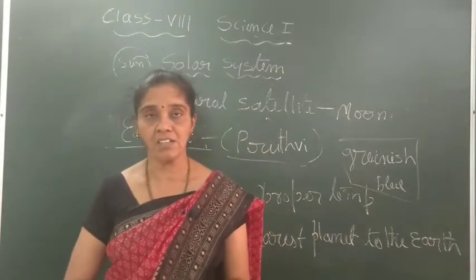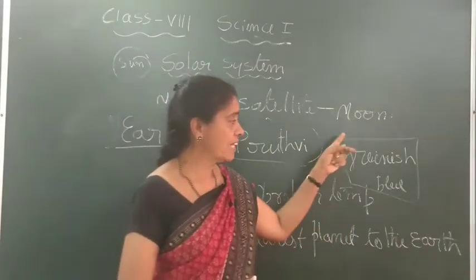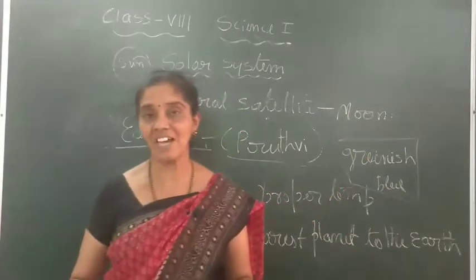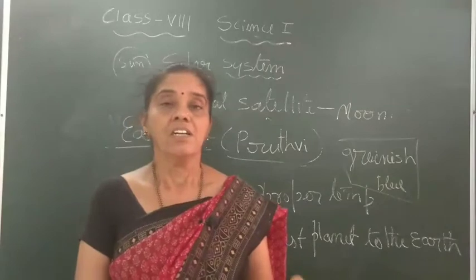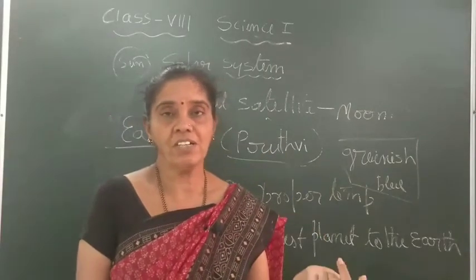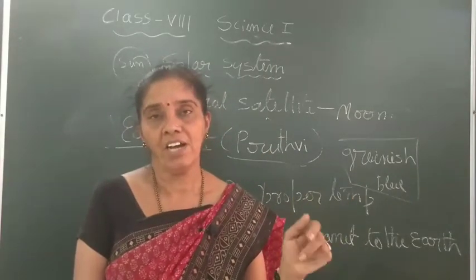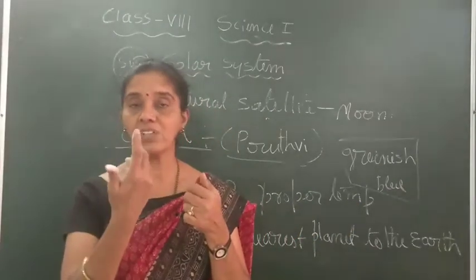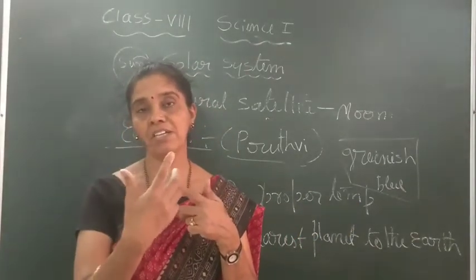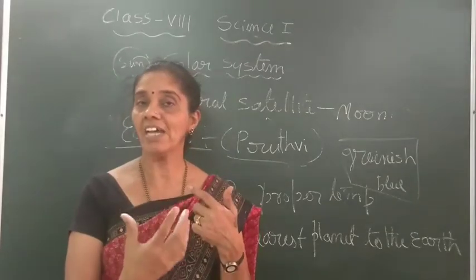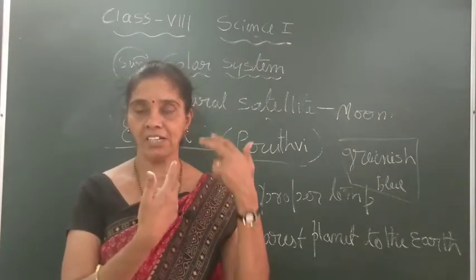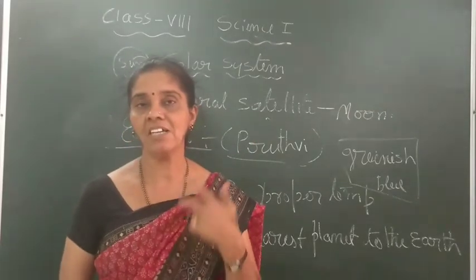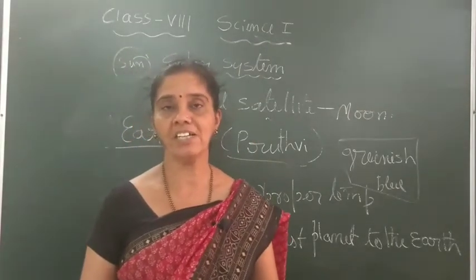The Moon is the natural satellite, and Earth is rotating around its axis. And due to this rotation of the Earth, we have day and night, because the sun is at the center. When Earth rotates, the face which is toward the sun has day, and the place which is away from the sun has night. That is about day and night.